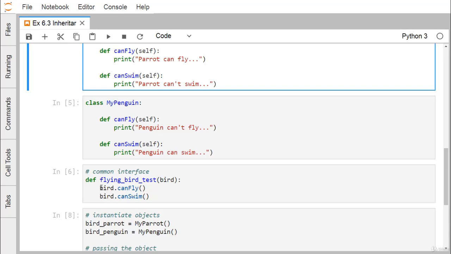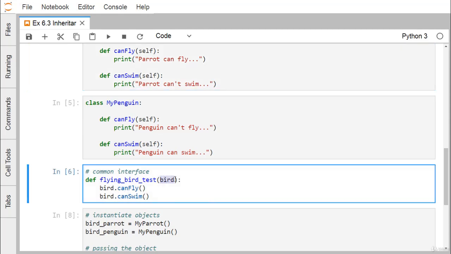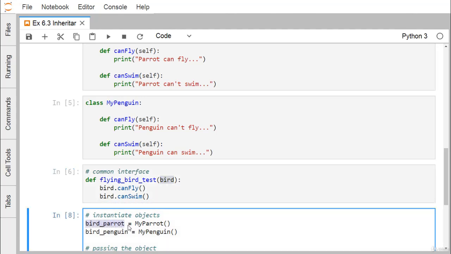I'm going for bird.canFly and also bird.canSwim. In this method we just pass the bird as an input parameter and call bird.canFly and bird.canSwim. Here we have defined one myParrot class object and one myPenguin class object.